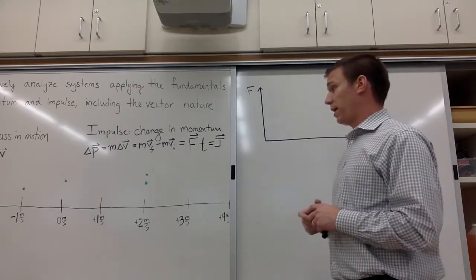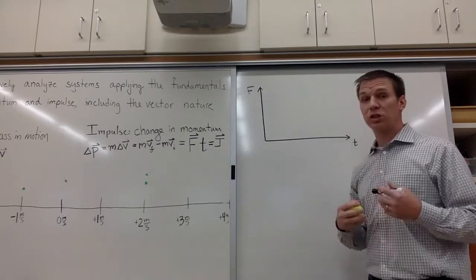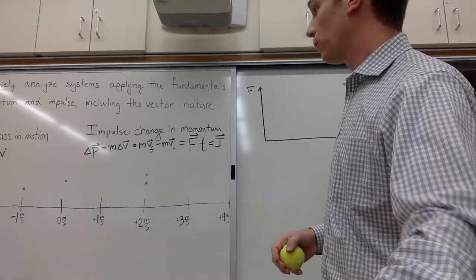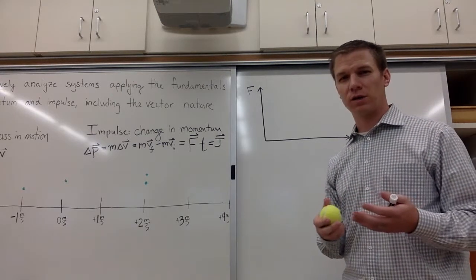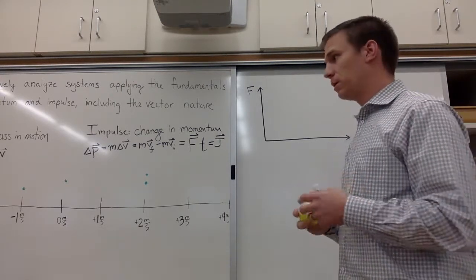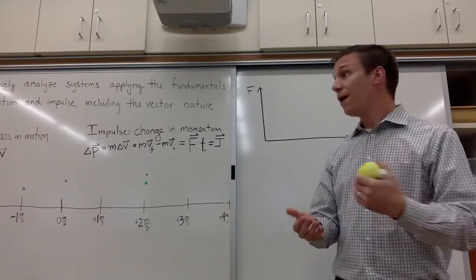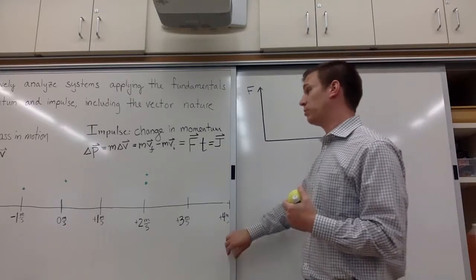Another scenario is slowing something down. So for instance, if a car is stopping, you can't control how fast that car is going initially. It's going 30 miles an hour initially and it's stopping. What's fixed is its change in momentum.